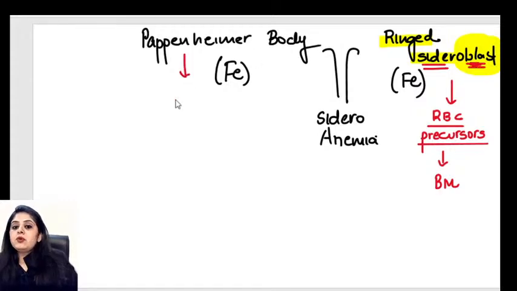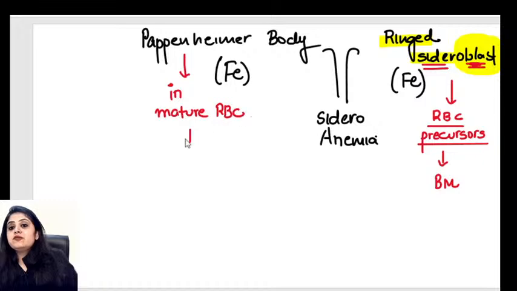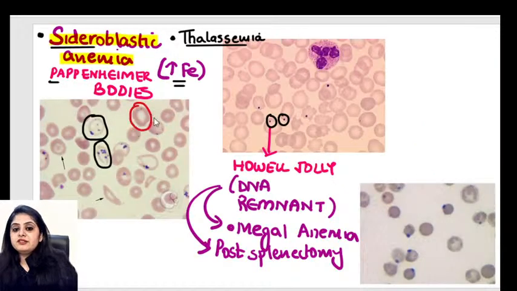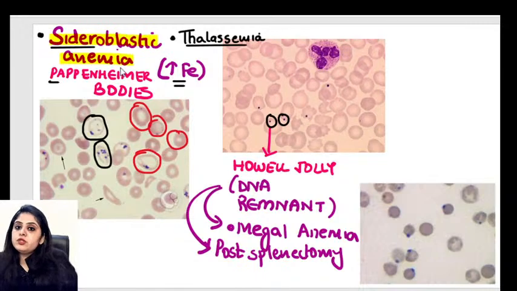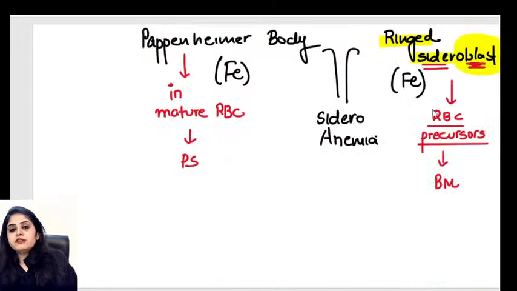Versus Pappenheimer bodies, I am saying that you see them in the mature red blood cells. Mature red blood cells are something that you'll find in the peripheral smear. So over here, the picture that I showed you was of a mature red blood cell. This is a peripheral smear, mature red blood cell. So you expect to see which form of iron? Pappenheimer bodies. If I would have shown you a bone marrow sample of sideroblastic anemia, you would have seen the ringed sideroblast. So I hope that is okay with everyone.